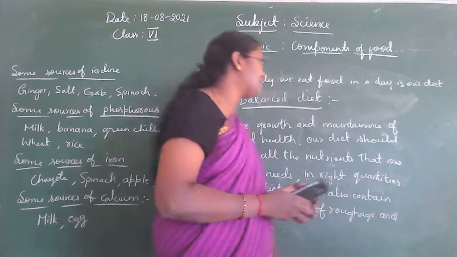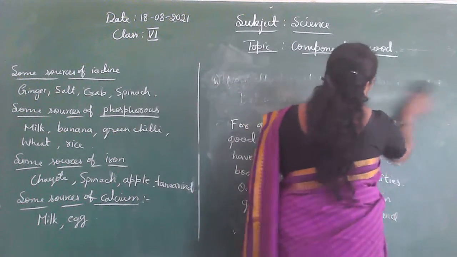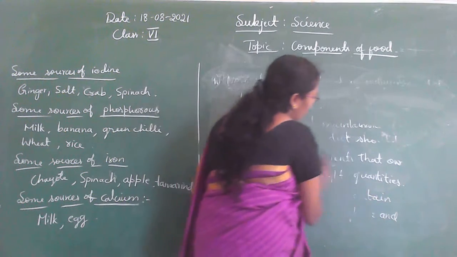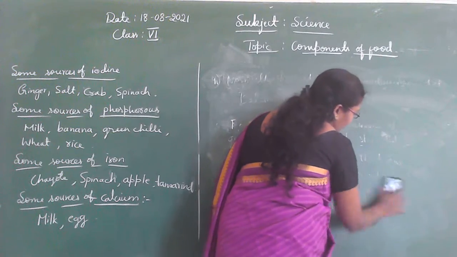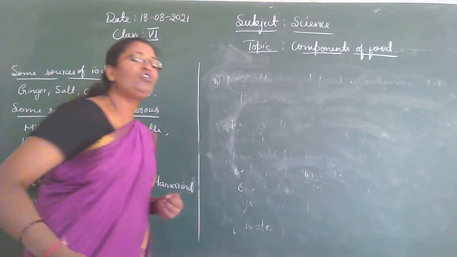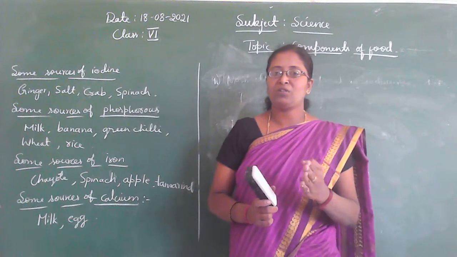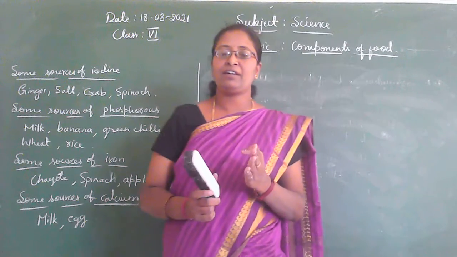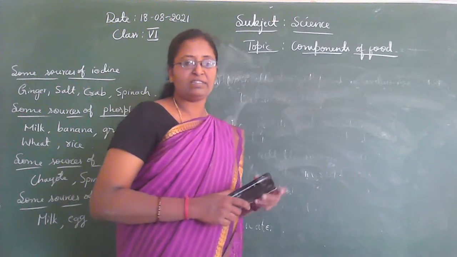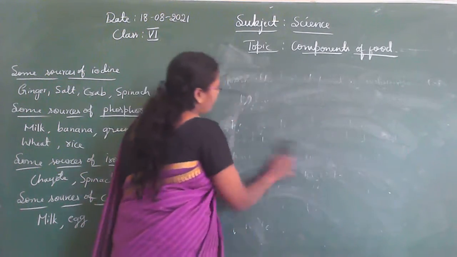Pulses, groundnut, soya beans, fermented foods, sprouted seeds, then a combination of foods. Especially, I am going to give the example of fermented foods, that is South Indian dishes like idli, dosa. They are called fermented foods. So they also provide many nutrients to our body.